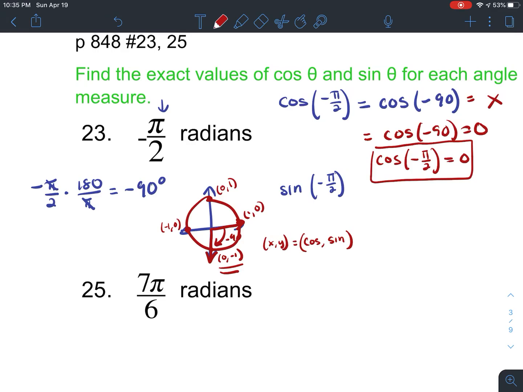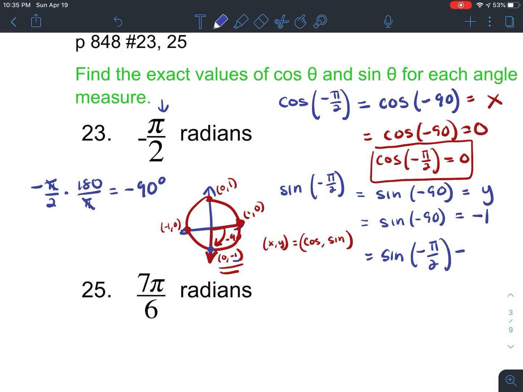Sine of negative pi over 2, we should know, is equal to the sine of negative 90. Negative 90 is a quadrant angle, so we're going to use the unit circle. And in this case, it's going to be equal to my y value where I intersect. So we're looking at this point right here because it's negative. So that y value is a negative 1. So my sine of negative 90 is equal to negative 1. Therefore, my sine of the original question is equal to negative 1.